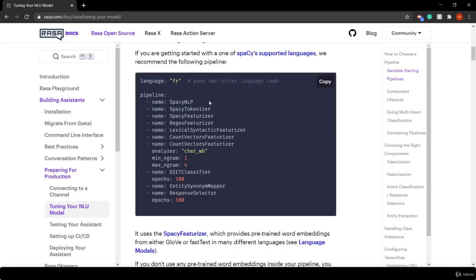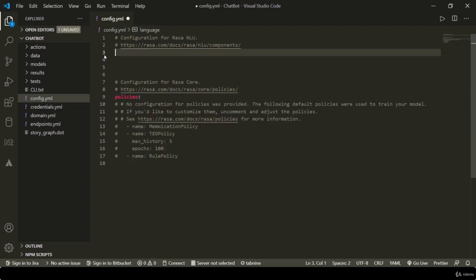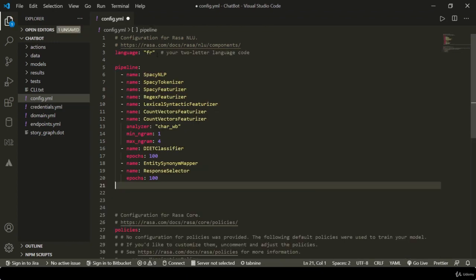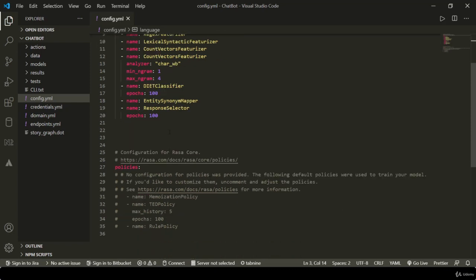Now what I'm going to do is copy this whole pipeline and paste it into our editor. Just remove this whole pipeline and press Control V. But here our language is English, so we have to give en for it. That's it guys for pipeline. Now let's move to our policies section.